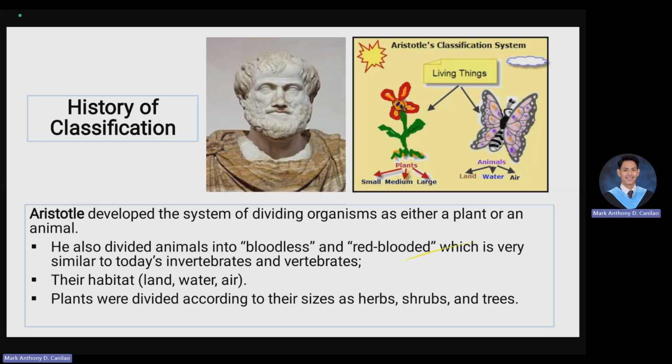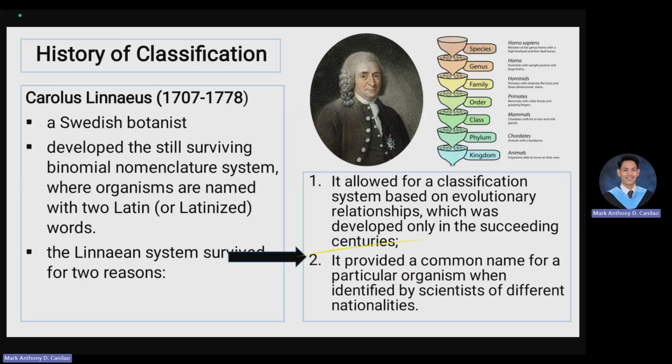So as you can see, this is the taxon, or the different arrangement that Carolus Linnaeus mentioned, from species, genus, order, class, phylum to kingdom. And as you can see, there is no domain yet that Carolus Linnaeus has proposed. So again, I believe you already got your banknote, from 20 pesos to 1,000 peso bill. You can easily distinguish the scientific name, which can be located at the part wherein the organism is located. Tama ba?